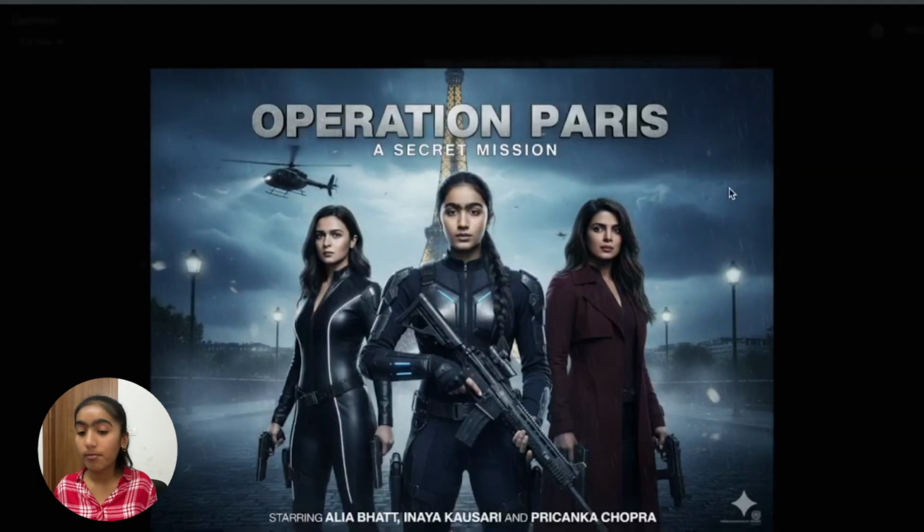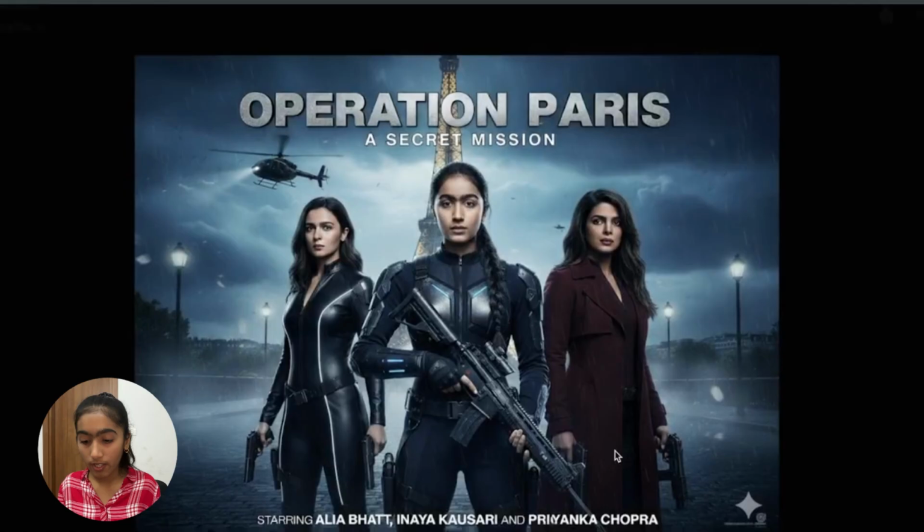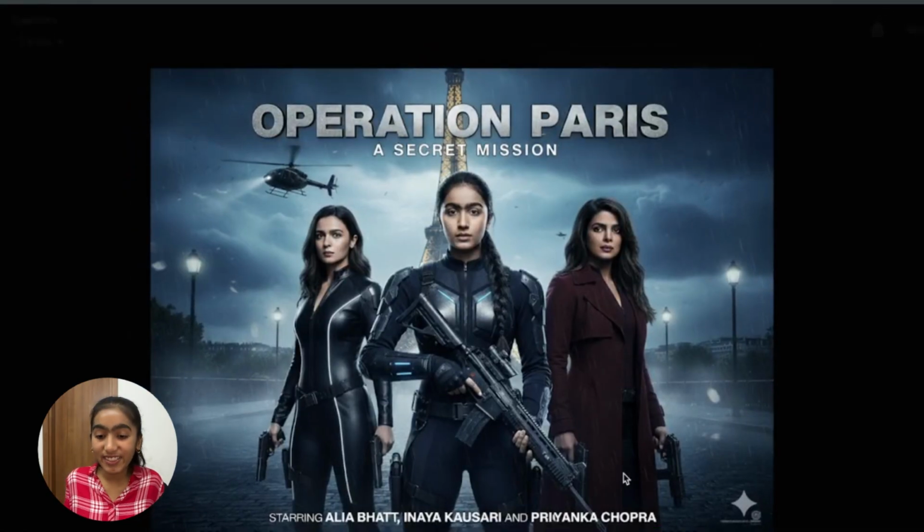Look at the image it generated. It's so perfect. You can clearly recognize all the characters. It's giving the title of the movie. There's a background scene. There's a starring. Although it made an error here, so that's why I asked it to correct it. So yeah, Priyanka Chopra. But yeah, look at this. It's so crazy. I'll show you another example.